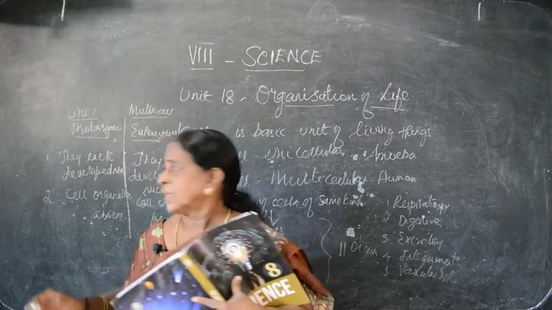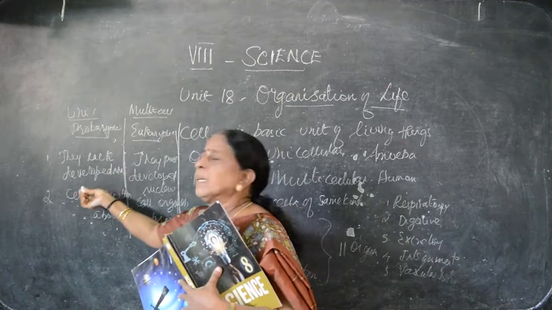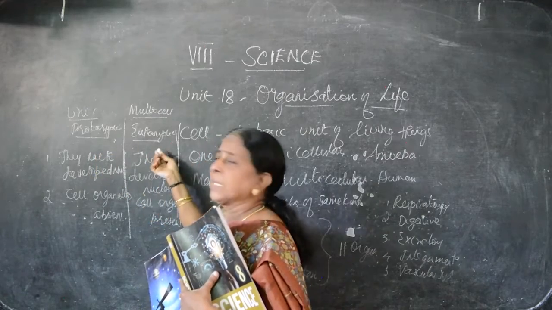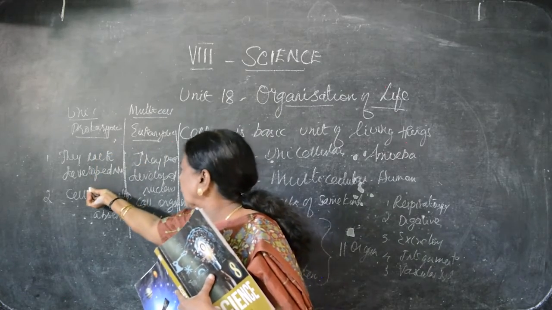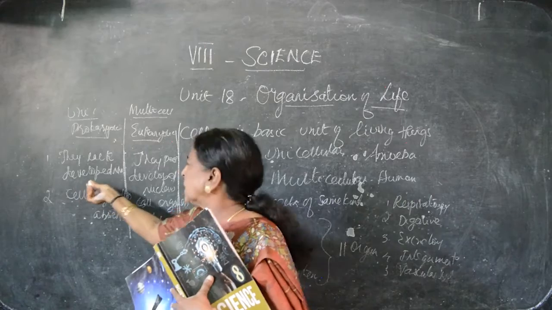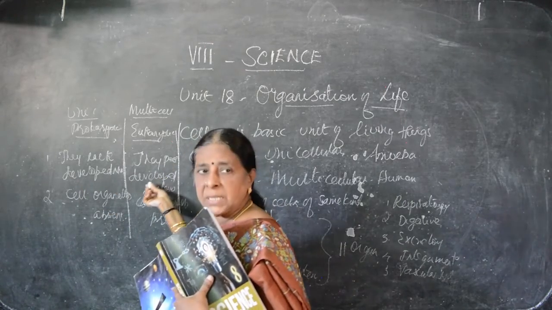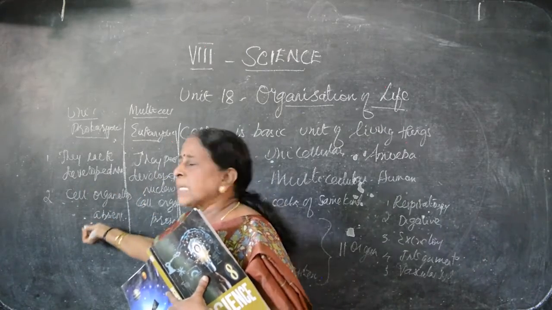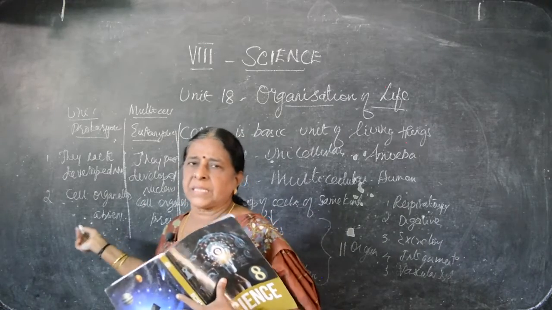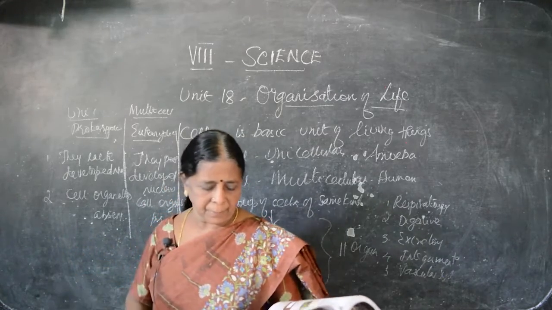Three points I said. This is eukaryote. They are unicellular animals. They are multicellular animals. They lack development of true nucleus. They possess true nucleus. Cell organelles absent, cell organelles present. These are the things. Okay.